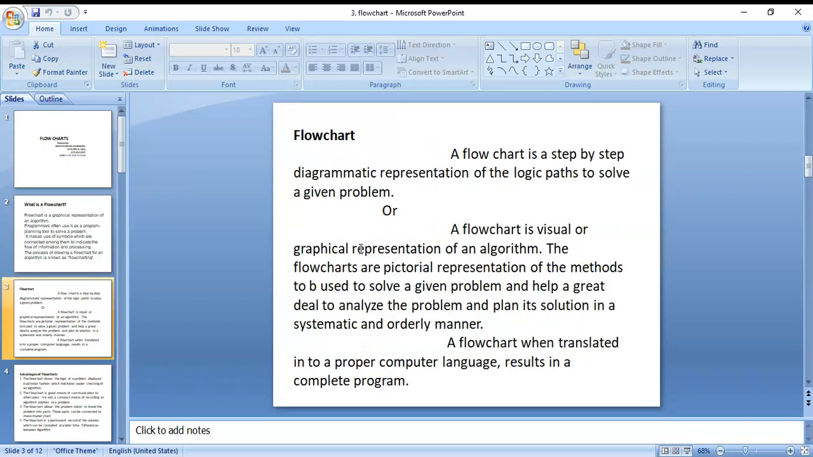Here, the definition of flowchart. A flowchart is a step-by-step diagrammatic representation of the logic path to solve a given problem. The given problem we can solve by using diagrammatic representation, that is called a flowchart. In a flowchart, we can represent graphically.